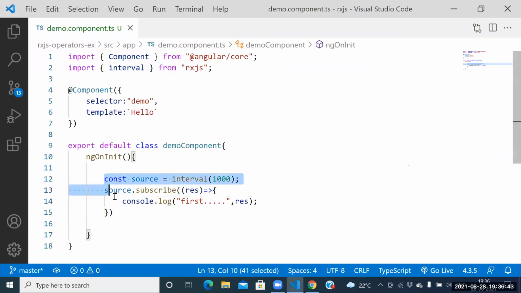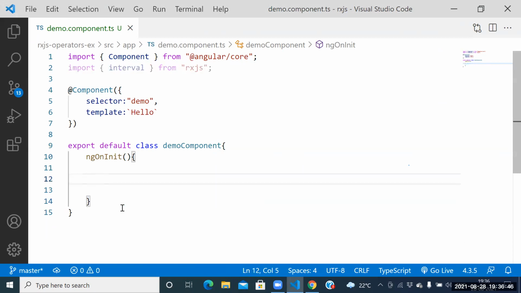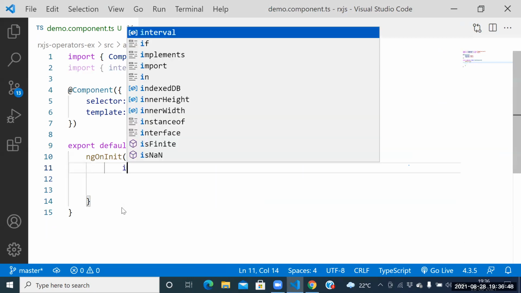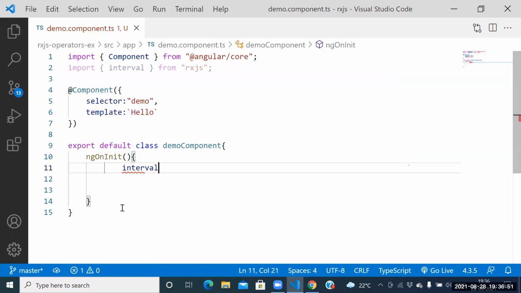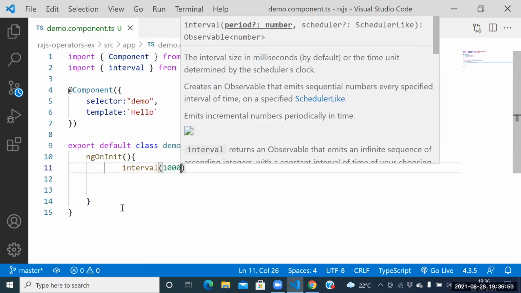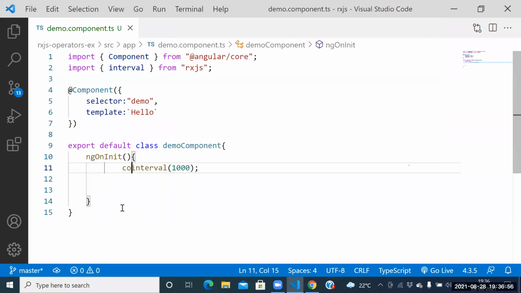Guys, tell me here, how to create one interval? Can anyone tell me here? Interval of 1 second. Constant source. Guys, this source will execute for every 1 second now. Whatever the source is there, this source will execute for every 1 second. Is my point right or not? Check the proof.